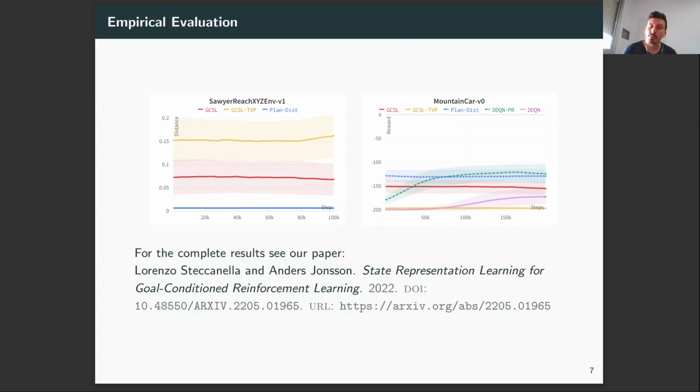We also report the results for MountainCar, where we have a different setting because we consider our planning algorithm, but we also consider augmenting, that is reshaping, the reward of a reinforcement learning agent, a DQN agent, with the minimum action distance that we learned. As we can see, the blue line is our planning algorithm, which is the one getting the minimum negative reward. And we also have our reinforcement learning agent, the green line with the reshaped reward, which is also getting the minimum negative reward. For the complete list of results, we refer you to our paper.